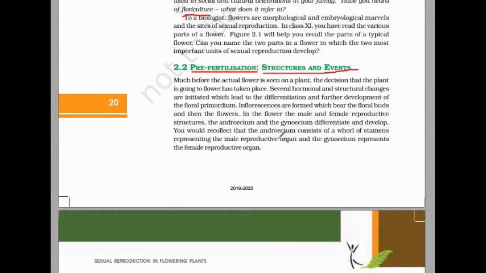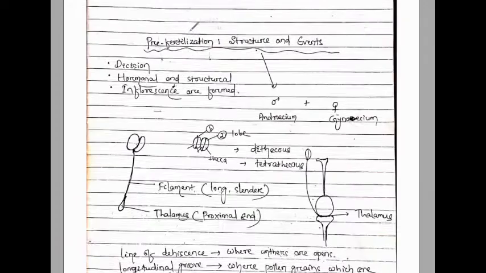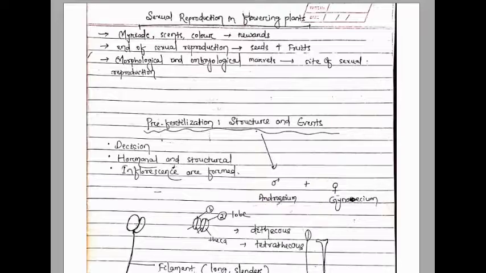So the male reproductive organ is known as androecium. This is the androecium. And the female reproductive organ is the gynoecium. Okay, so here it is androecium, and female, that is gynoecium.